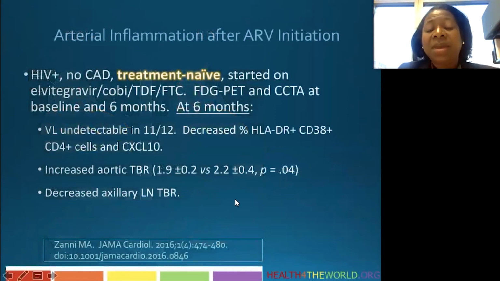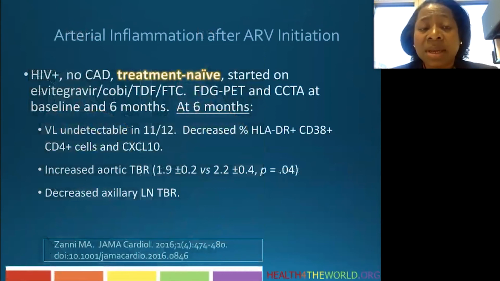Now, they subsequently repeated a similar type of study, but they did this in a small number of people who were HIV infected but had not started antiretroviral treatment yet. They were started on elvitegravir, cobicistat, TAF, and FTC, otherwise known as Stribild. And they had FDG PET and coronary CTs at baseline and at 6 months. We don't have the later data. These are the 6-month data that were published at the end of 2016. And viral load was undetectable in 11 of these 12 people after 6 months of antiretrovirals.